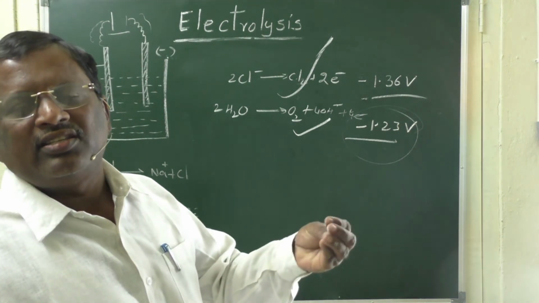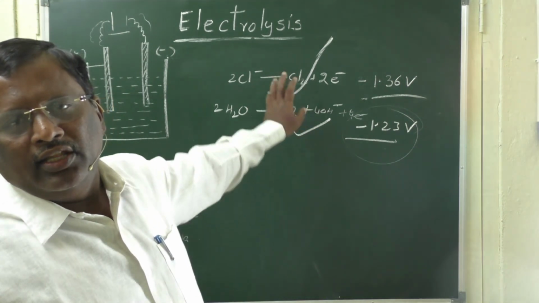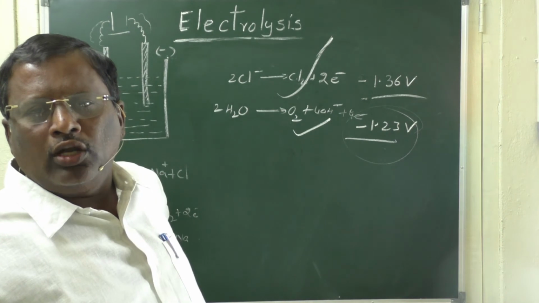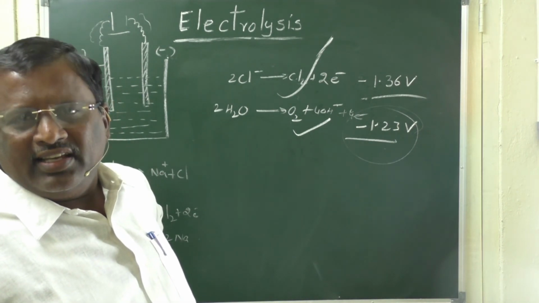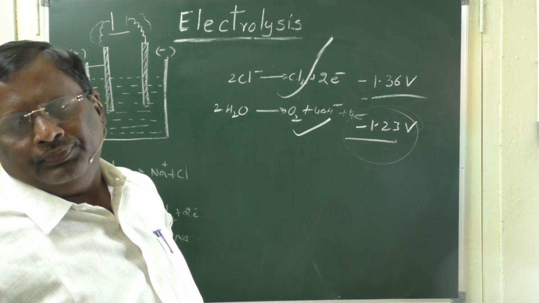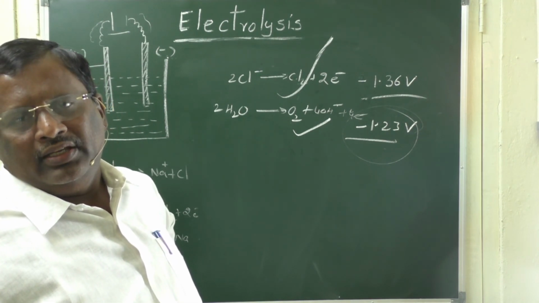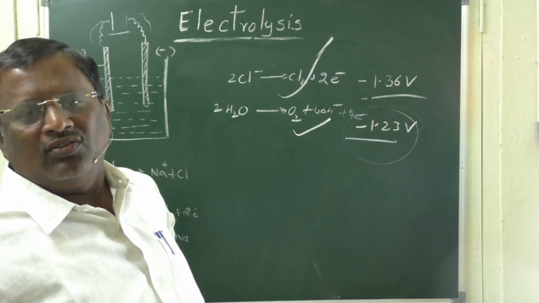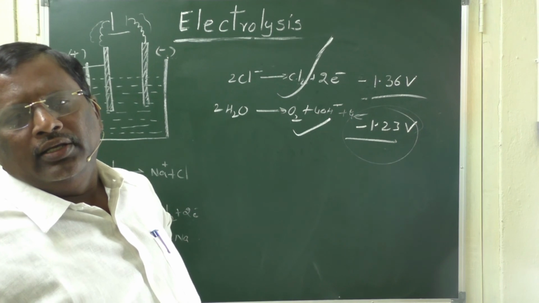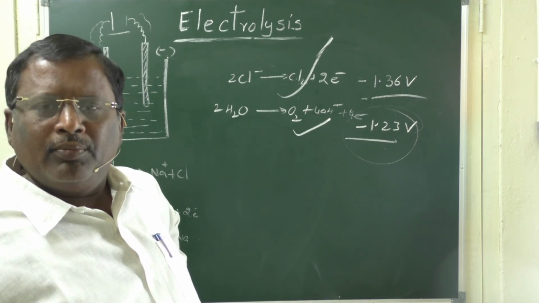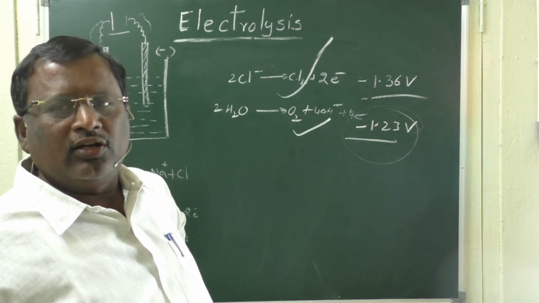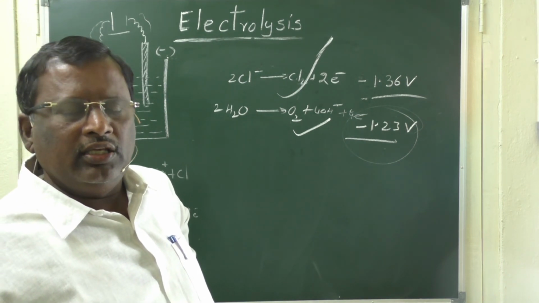Of course, traces of oxygen we sometimes observe in the electrolysis, but the main product obtained at the anode in the electrolysis of aqueous NaCl is Cl2. This is an unexpected product obtained in the electrolysis of aqueous NaCl. So, these are the most important points that you have to remember about the electrolysis of different electrolytes.